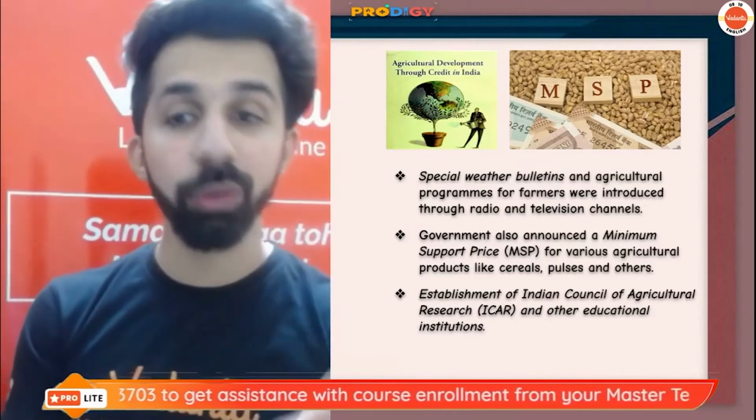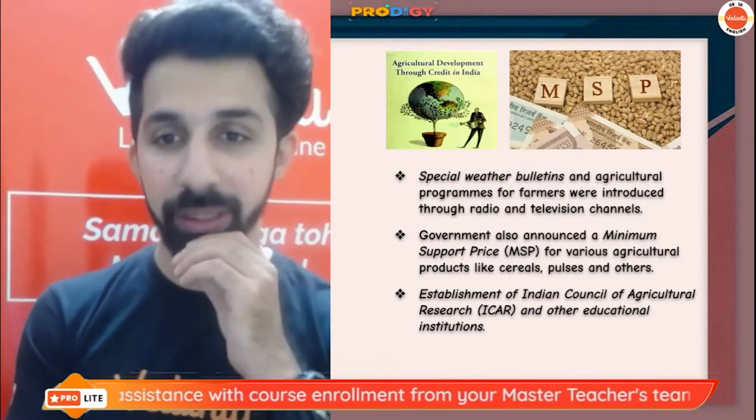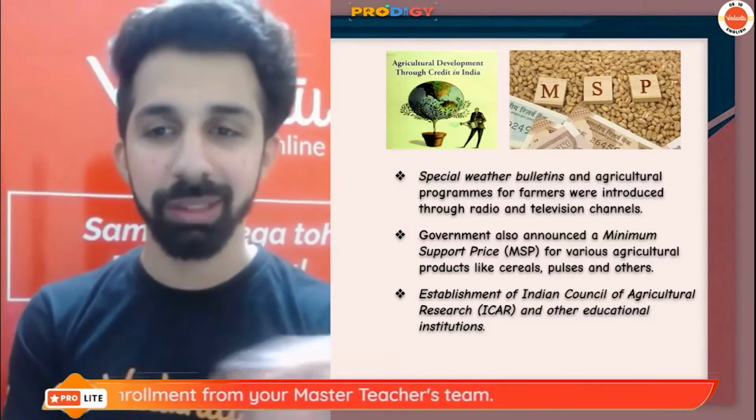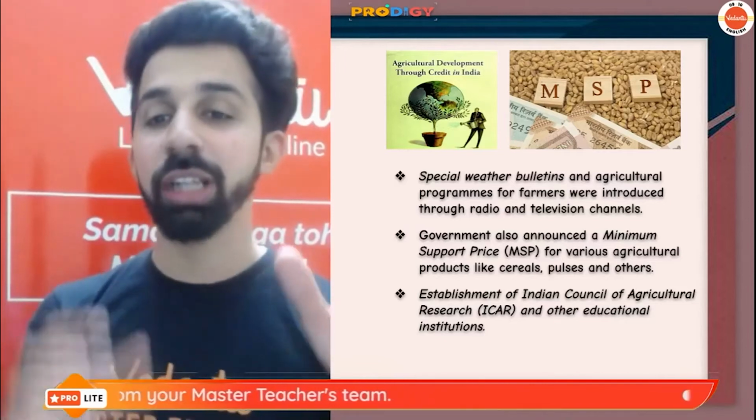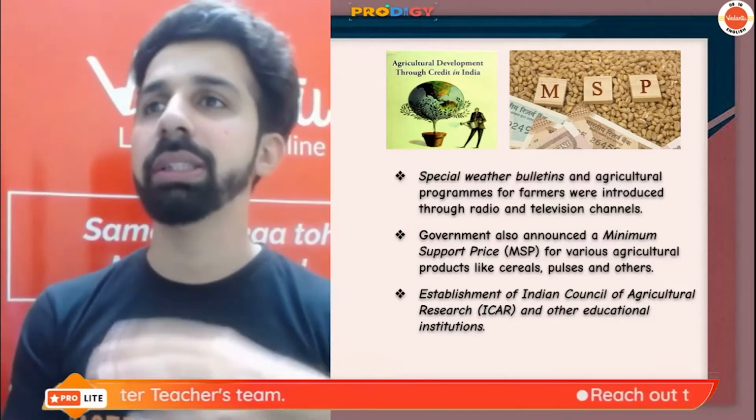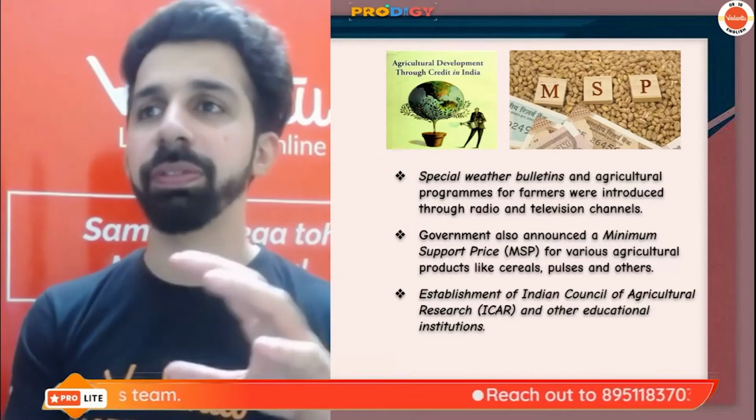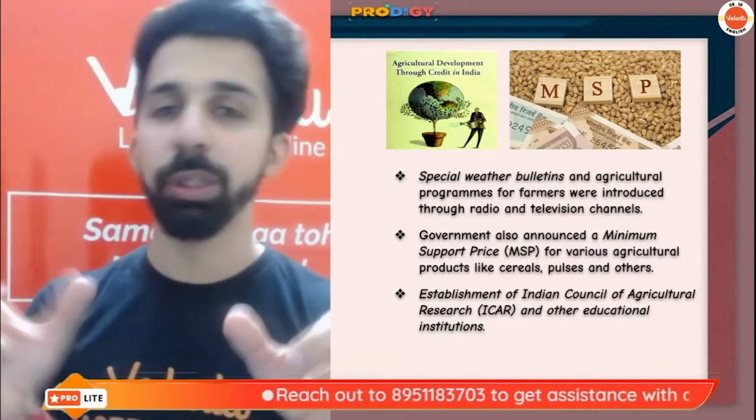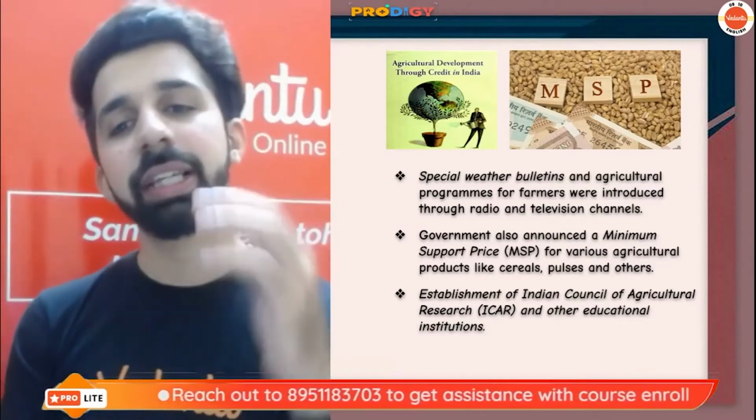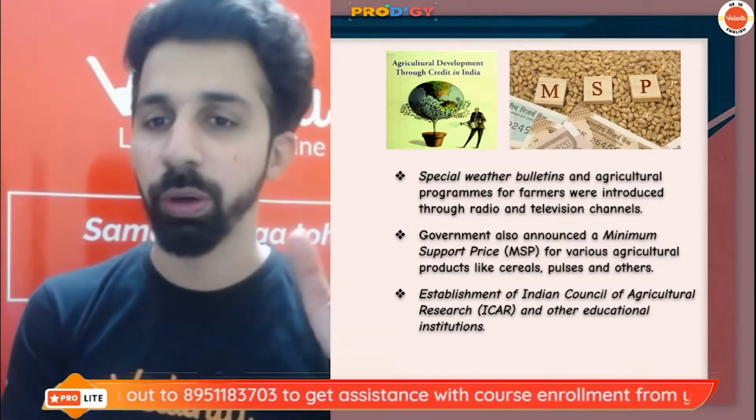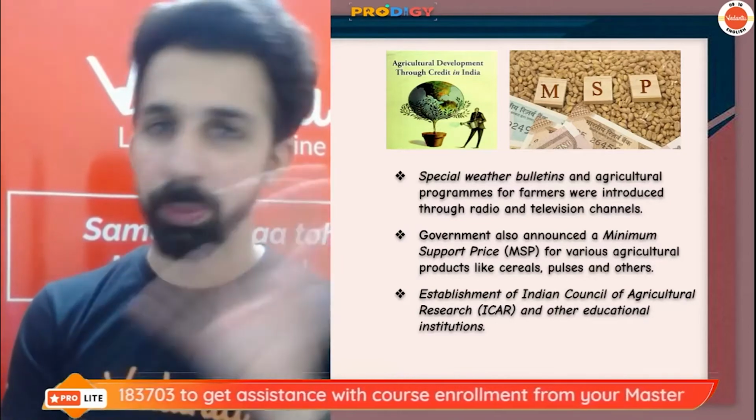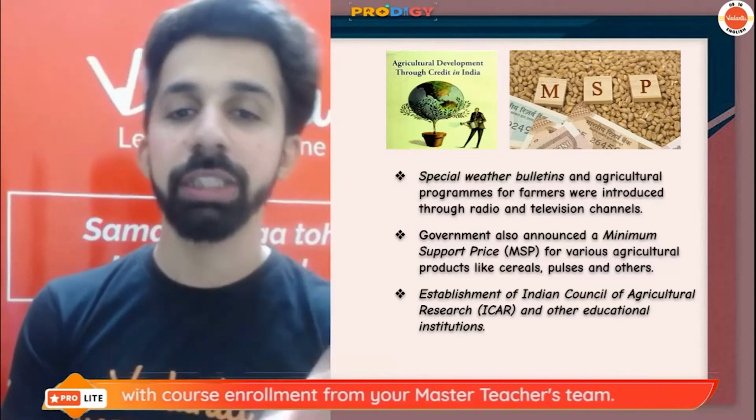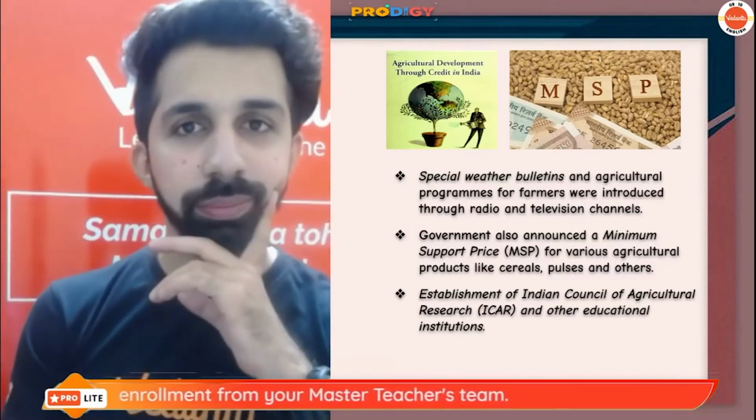Government also announced minimum support price (MSP), okay, for various agricultural products like cereals, pulses, and many other things. Now, guys, what is minimum support price? Under any condition, the farmers will get this particular rate for their produce. Let's take an example. If the minimum support price for wheat is fixed at 10 rupees per kg, just an example, okay? So they will get a minimum of 10 rupees per kg for their crops.